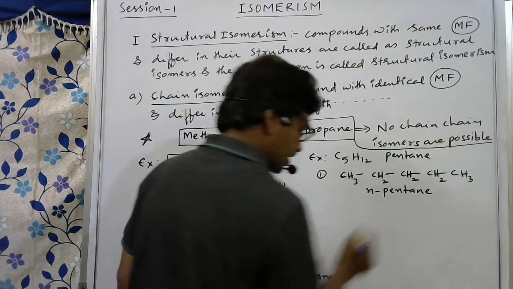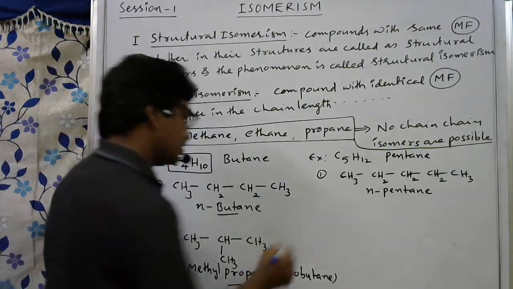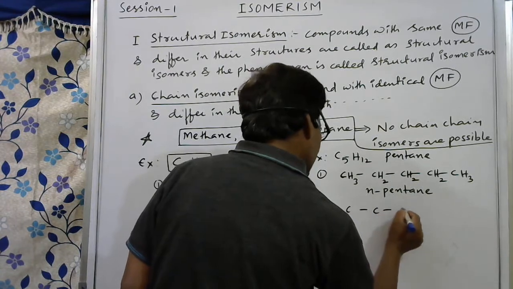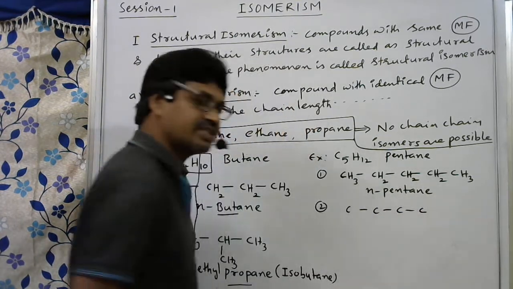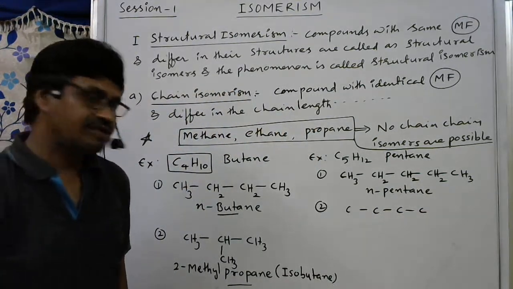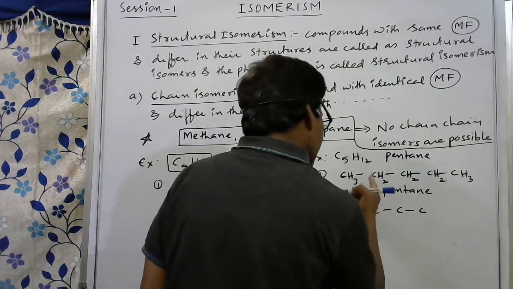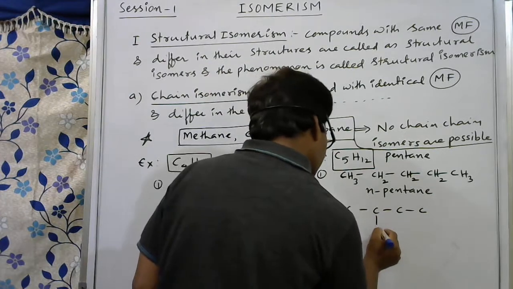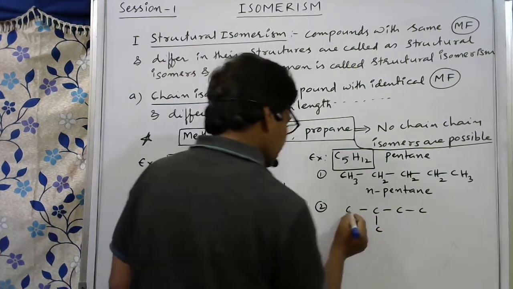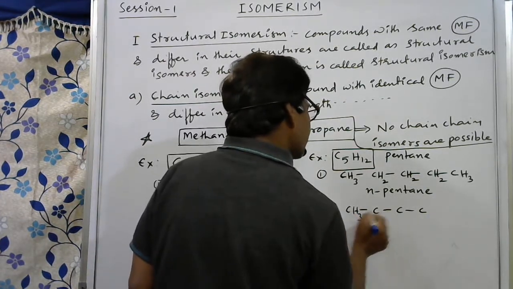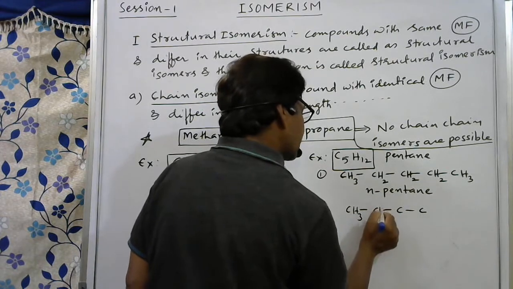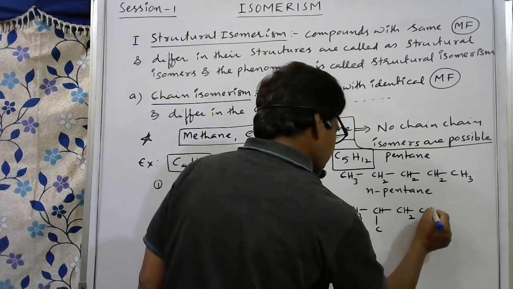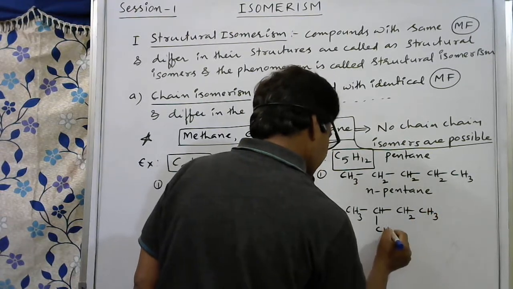N-pentane it is. Then the second thing: I am writing 4 carbons only in a straight chain, so that it is butane. But see, total how many carbons are there? 5. So one carbon I am writing here. Then fill up the hydrogens now. Here 3 hydrogens, 1, 2, 3. Here it requires only one hydrogen. Here it requires 2 hydrogens. It requires 3. Here also 3.